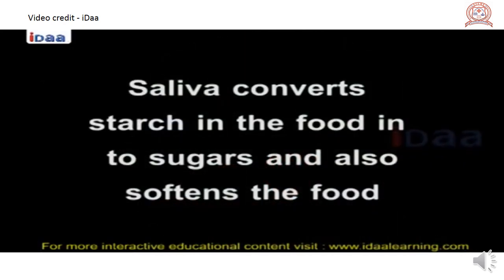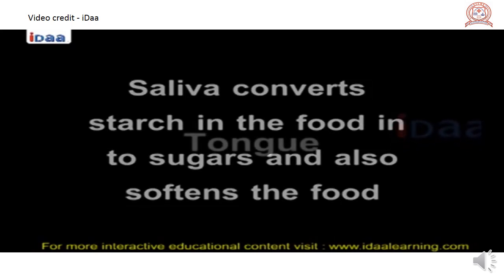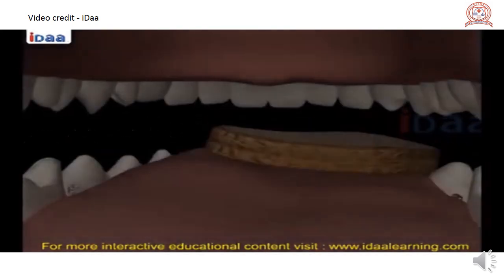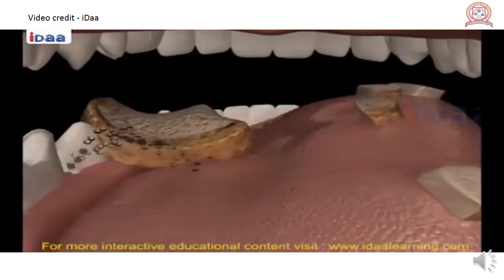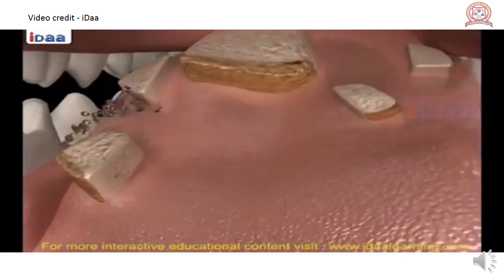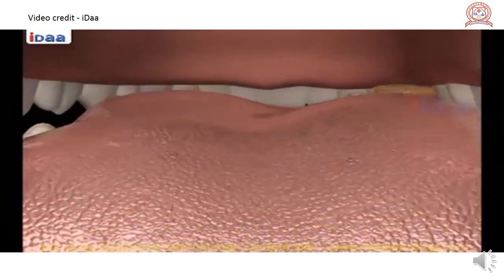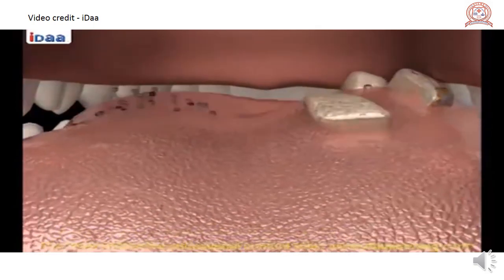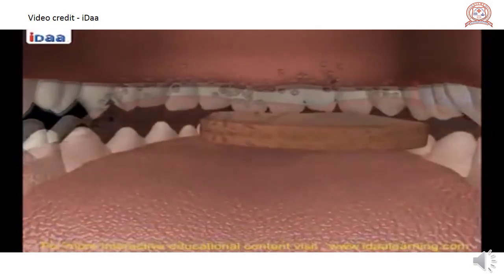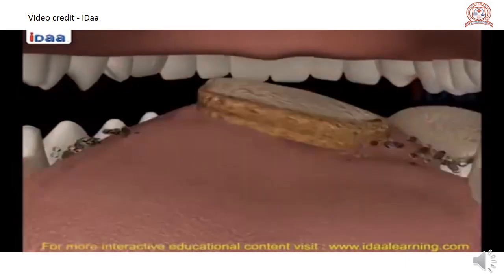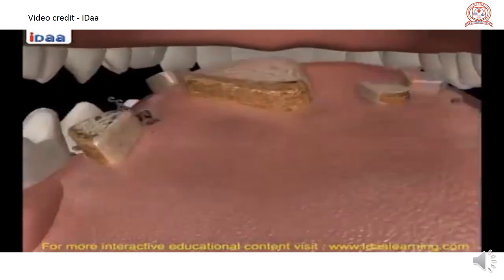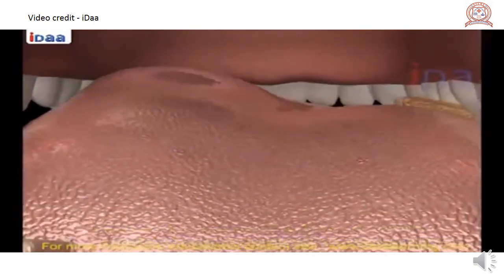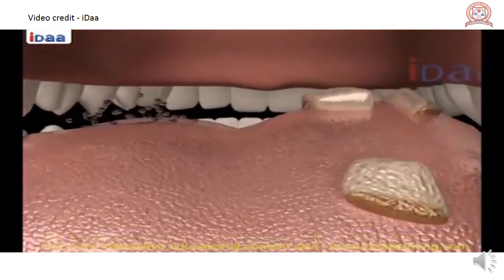Saliva converts starch in the food into sugars and also softens the food. Tongue. Taste of food can be detected by the taste buds present on the tongue. Tongue is a fleshy muscular organ attached to the floor of the buccal cavity. It is free at the front and moves in all directions. Taste buds appear as small bumps on the tongue and have different regions which help us enjoy different tastes.